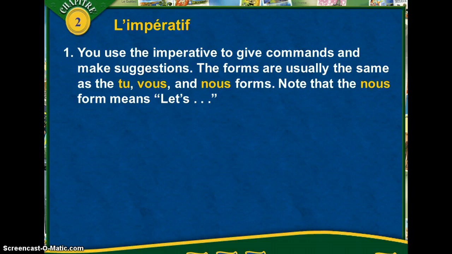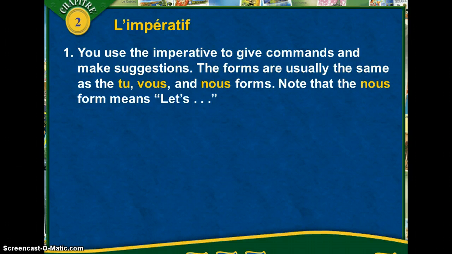It sounds like something we would say when it's absolutely necessary that something be done, and that's the same thing with l'impératif. They're commands. So take this in your notes. You use the imperative to give commands and make suggestions. The forms are usually the same as the tu, vous, and nous forms. Note that the nous form means let's. What you're doing with that is you're giving a suggestion.